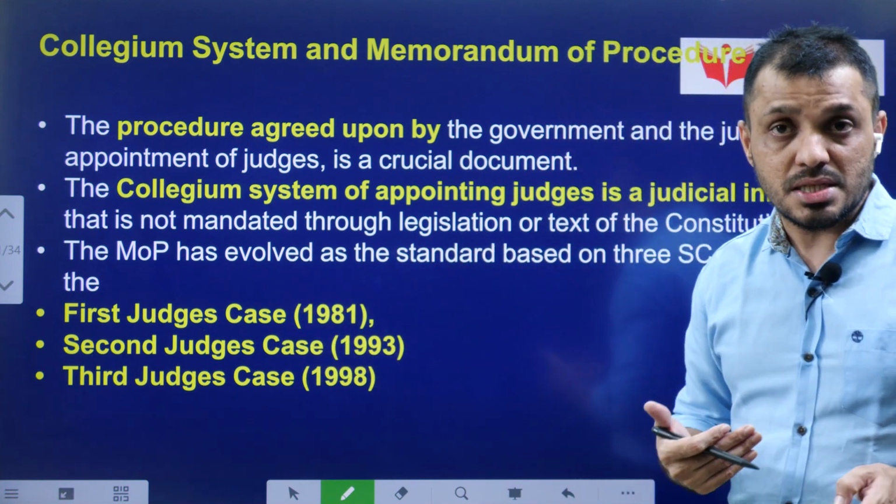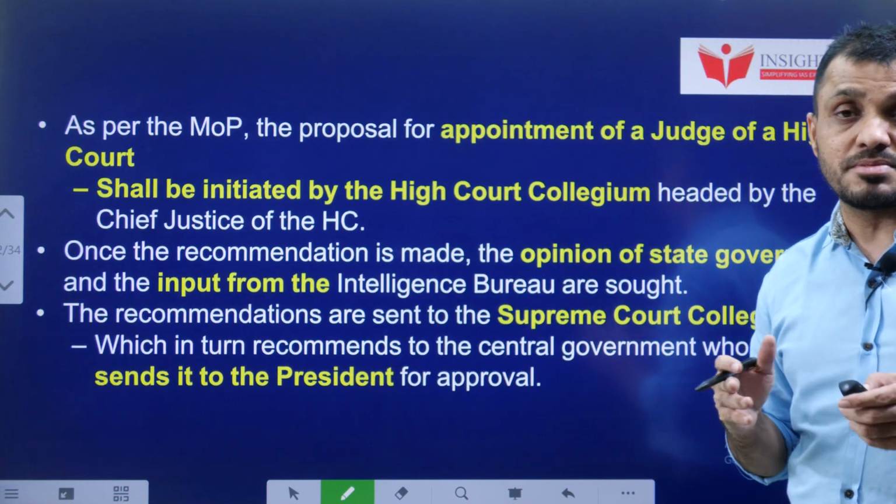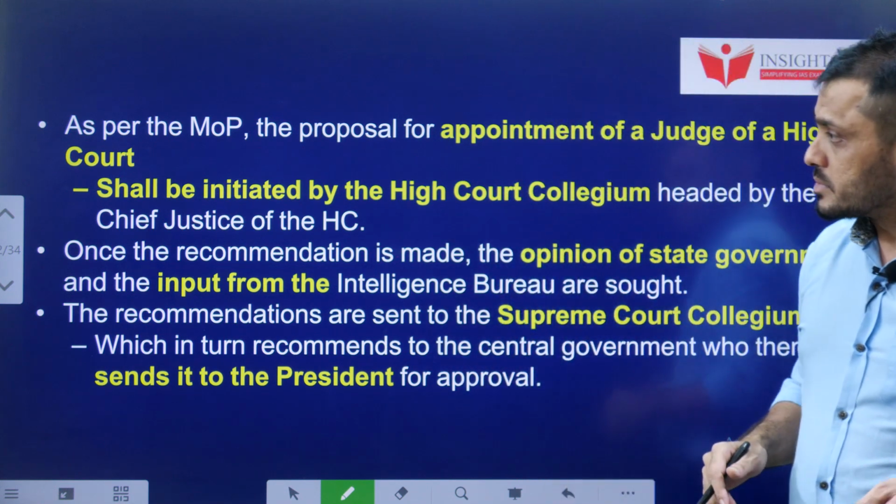In the Second Judges Case, the collegium system was initiated for the first time, and in the Third Judges Case, this collegium system evolved from 1+3 to 1+5.